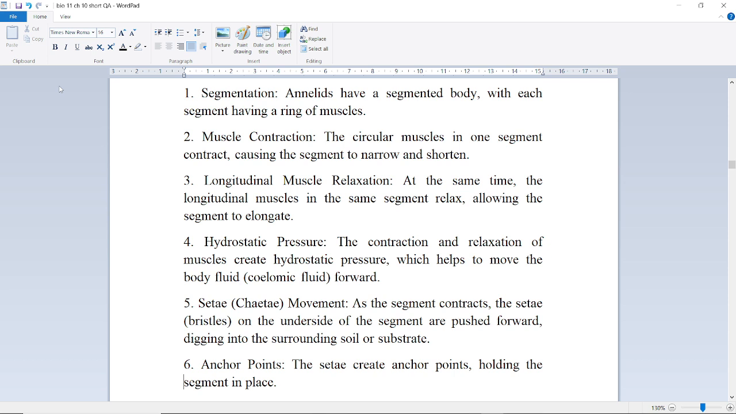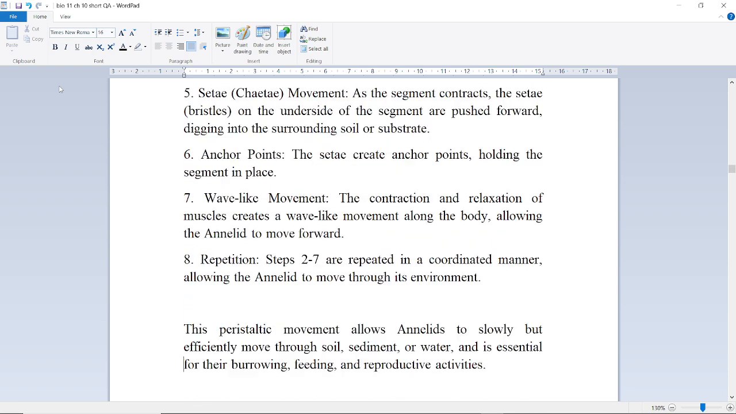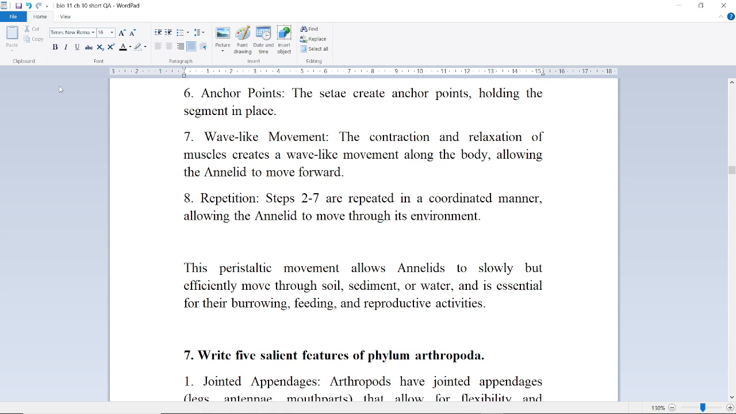Next is hydrostatic pressure. The contraction and relaxation of muscles create hydrostatic pressure, which helps move the body fluid, coelomic fluid, forward. Next is chaeta movement. As the segment contracts, the chaeta, bristles on the underside of the segment, are pushed forward, digging into the surrounding soil or substrate. Next is anchor points. The chaeta create anchor points holding the segment in place.